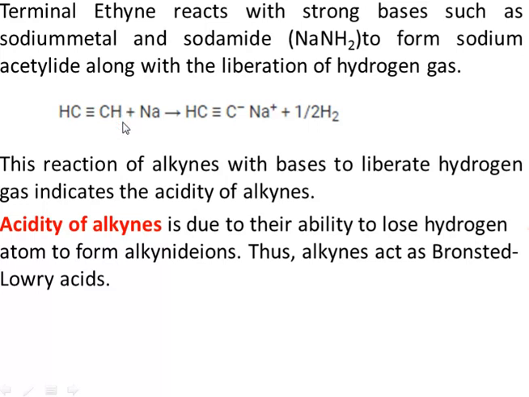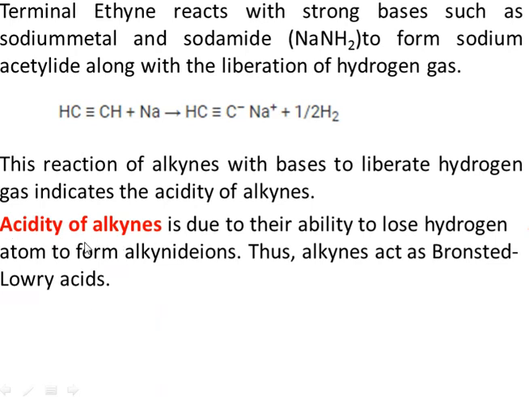It means this hydrogen is acidic, right? So whenever a base reacts with a molecule and picks up a hydrogen, it means this hydrogen was acidic, and that's why the base has reacted with it. So this reaction of acetylene with sodium metal or sodamide indicates that alkynes are acidic, right? So why are alkynes acidic? Because they have the ability to lose hydrogen to form an alkanide ion, right? So it means that alkynes are proton donors, so they act as Lewis acids.